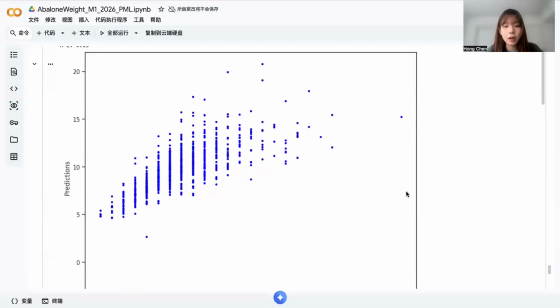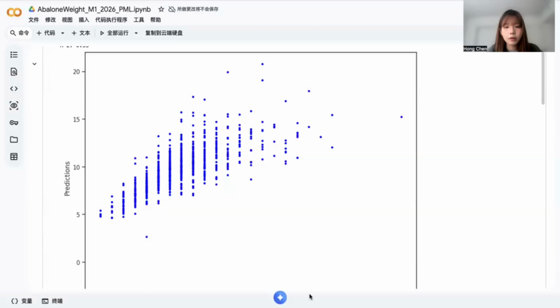The prediction scatter plot showed a clear upward trend, indicating that the model captured the overall relationship well, although predictions may become less precise for older abalones. This is because MLR typically has high bias and low variance. It is stable but sometimes may underfit complex biological relationships.